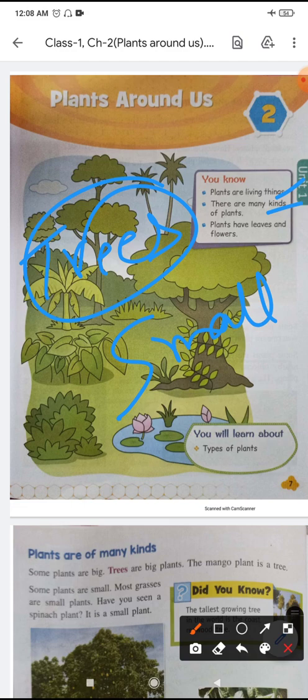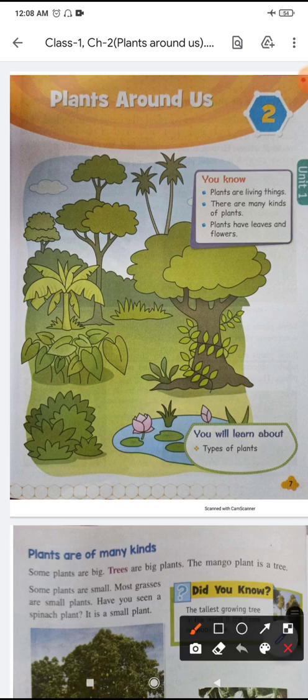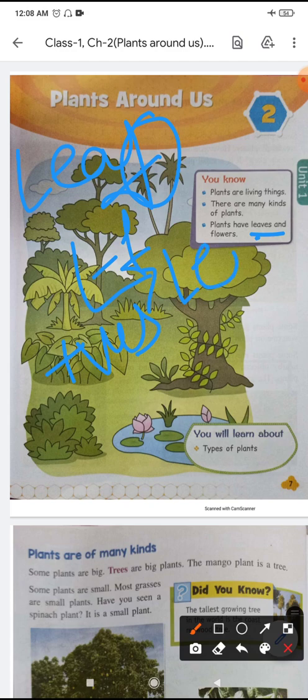plants have leaves and flowers. What is leaves? This is the plural form of leaf. To make it plural, what you should do is remove F and add VES. When you remove F, it becomes LEA, and when you add VES, it becomes LEAVES. So leaf is for one, and for two or more than two we use the plural form. Okay, so that is leaves.